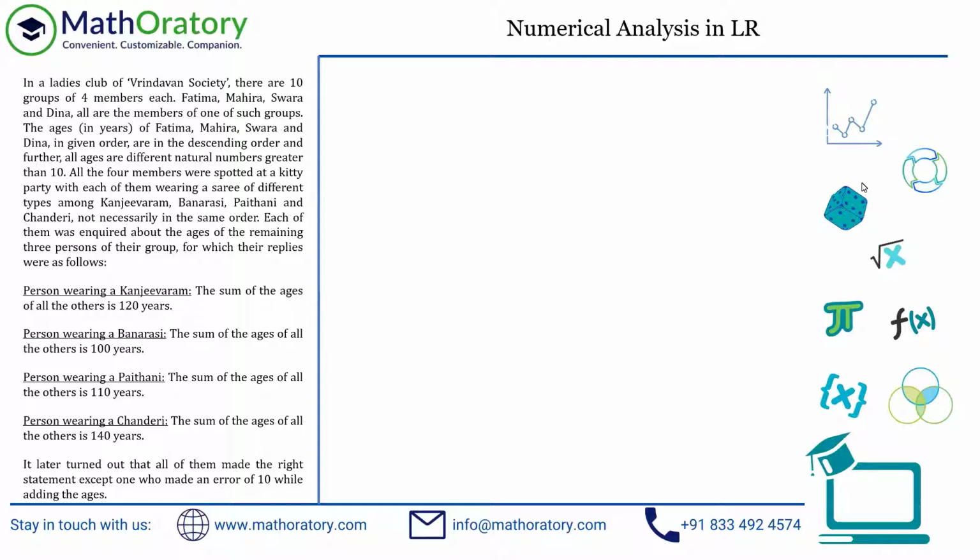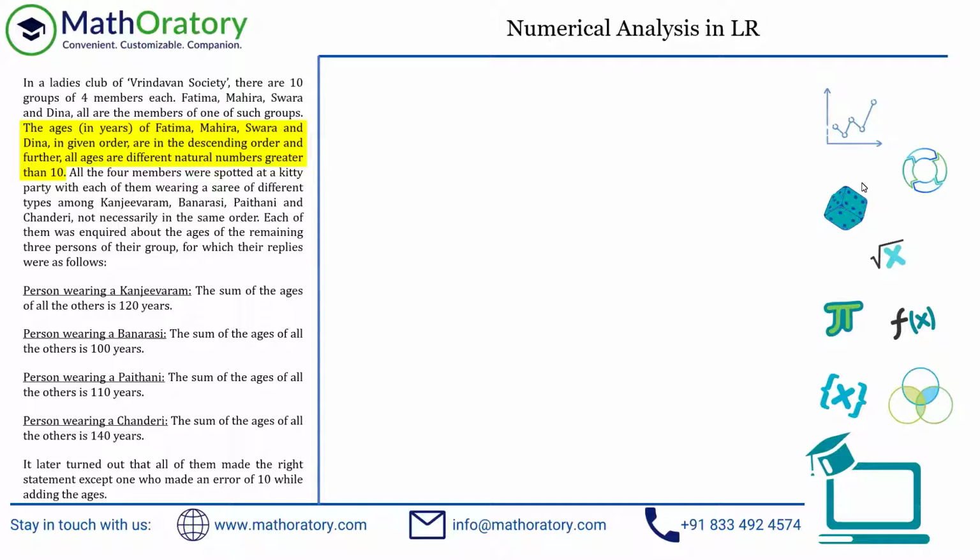All the 4 members, at a kitty party, each of them wearing some type of saree. So once I glance through the entire set, what I find is that the focal point is these 4 individuals only. So that initial information about 10 groups of 4 members each is not relevant in the context of the set. Great.